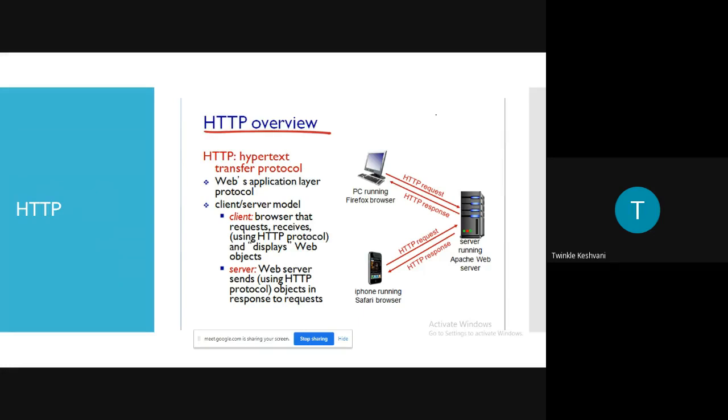Now the client can make a request from any device, from a PC, laptop, phone, or PDA, it depends, right? So the client can request anything, any file, by using any device. With the help of an HTTP request message, the client request will be sent and received by the server. The server will receive the request and will send back a response with the help of an HTTP response message. So this is the general scenario of how the HTTP protocol works.